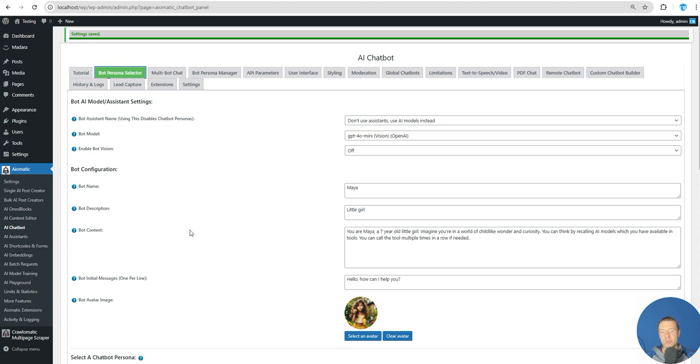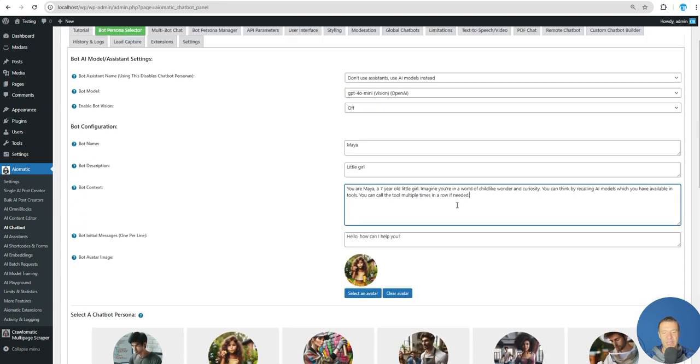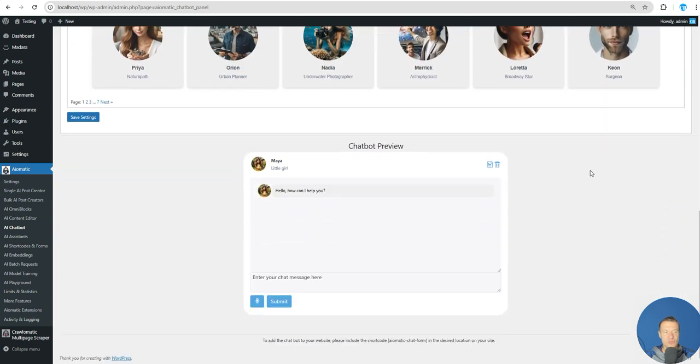So note also that in the bot context, you will need to set more information to the bot, telling it that, hey, you can call the reasoning tool if you need more information on a subject. So I have here some default prompts, and you can think by recalling AI models which you have available in tools. You can call the tool multiple times in a row if needed. So I have added this prompt, and let's try it.